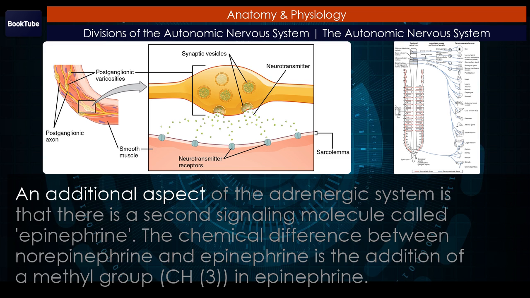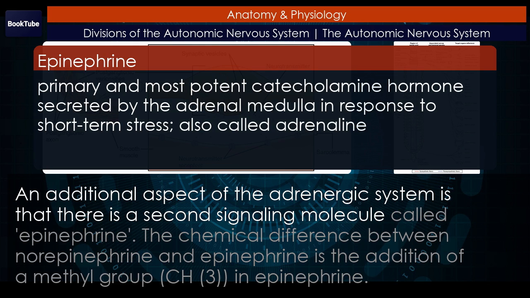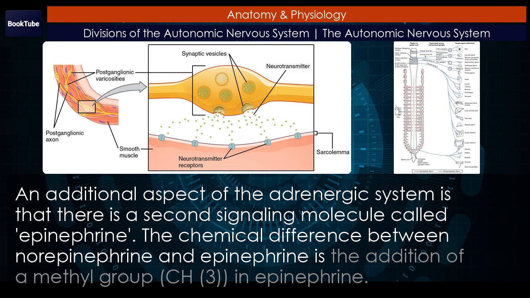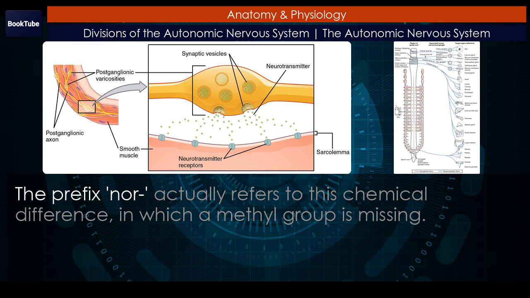An additional aspect of the adrenergic system is that there is a second signaling molecule called epinephrine. The chemical difference between norepinephrine and epinephrine is the addition of a methyl group, CH3. In epinephrine, the prefix nor actually refers to this chemical difference, in which a methyl group is missing.